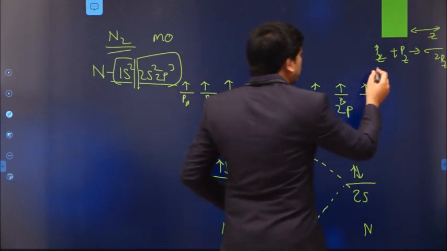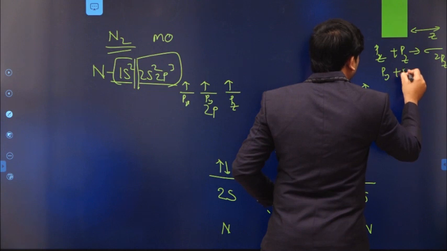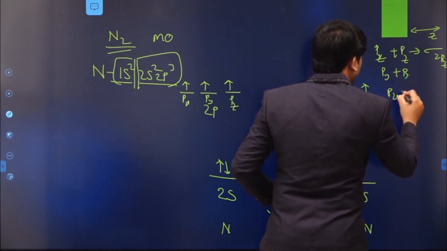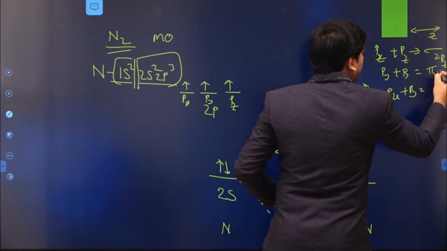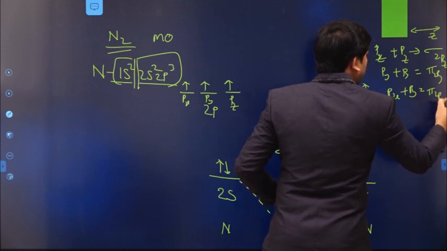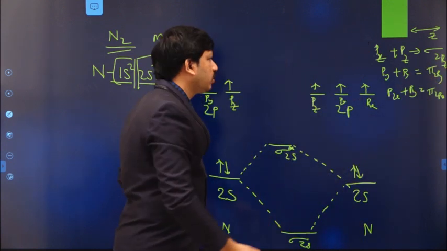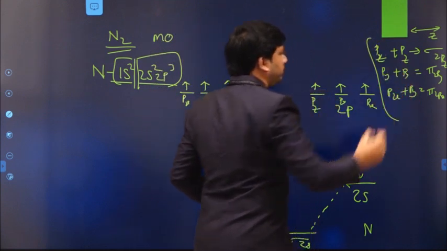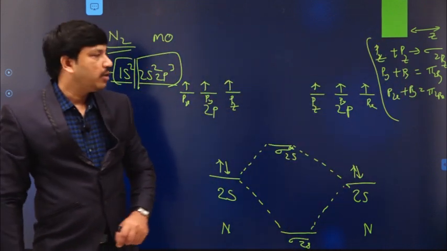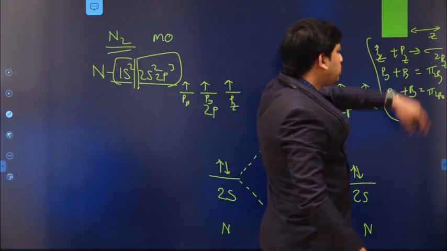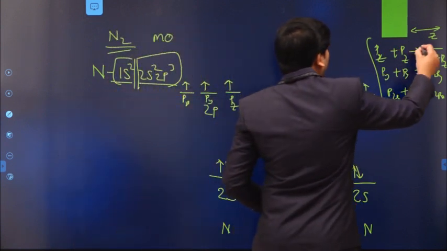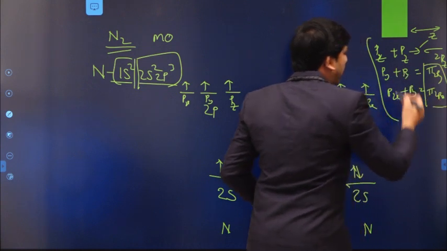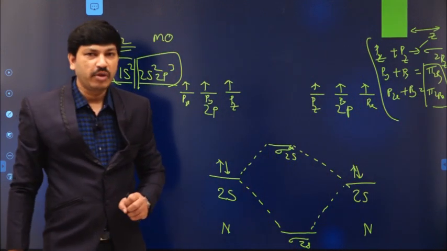At the same time, the corresponding py combinations or px combinations produce pi 2py, pi 2px like this. So this is the situation. That means we have two types of molecular orbital formation: one is sigma type and the other is pi type.